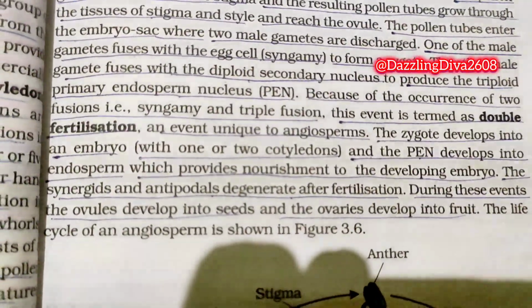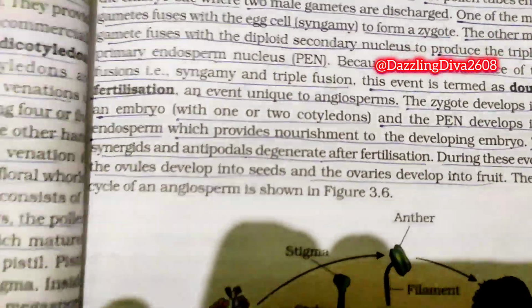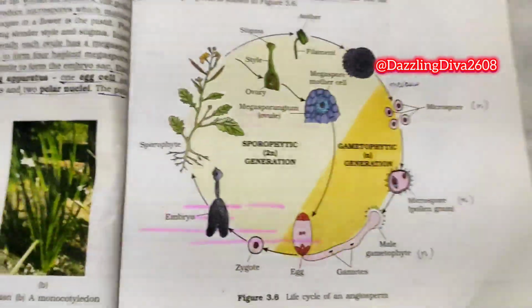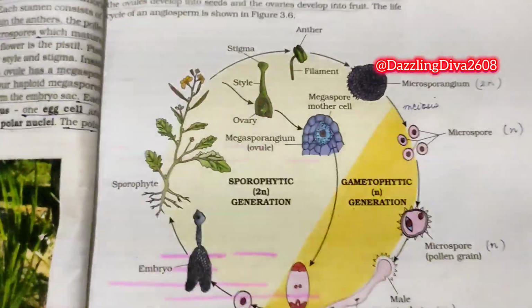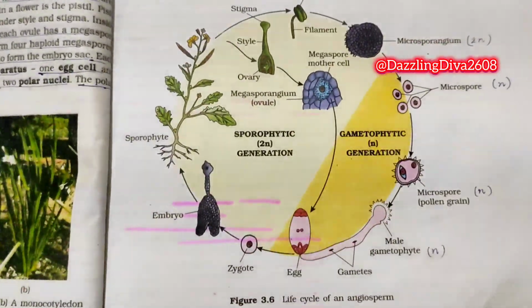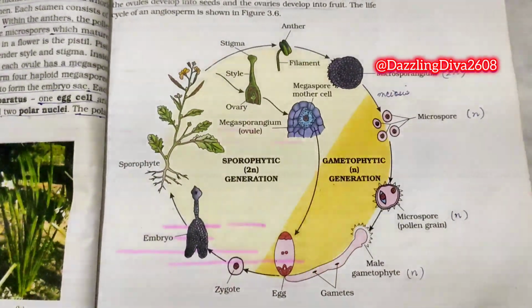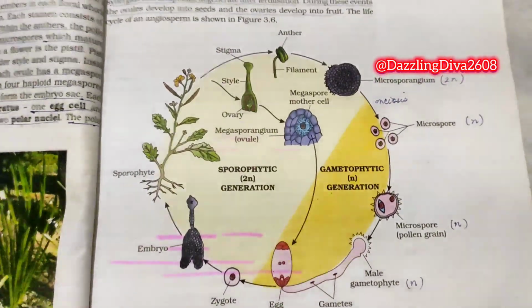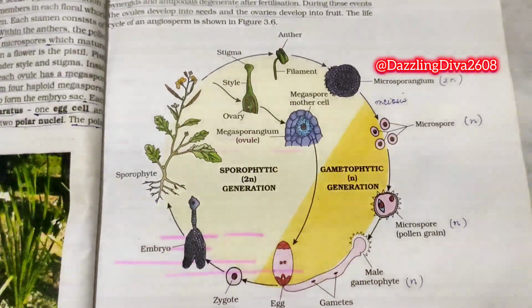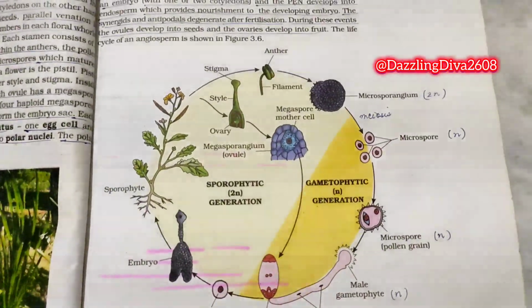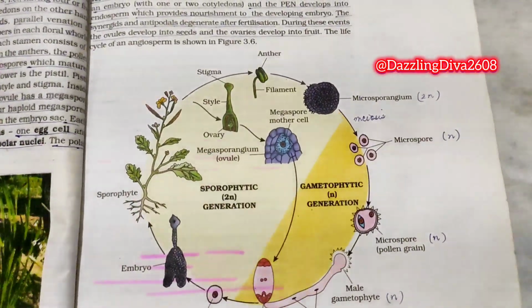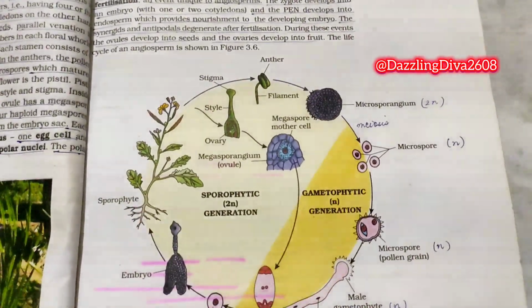The life cycle of an angiosperm is shown in figure 3.6. So look at the figure 3.6, life cycle of an angiosperm carefully. So that's the anther.